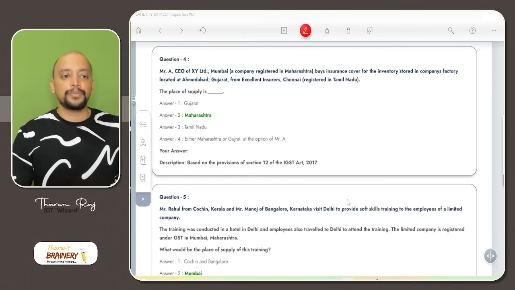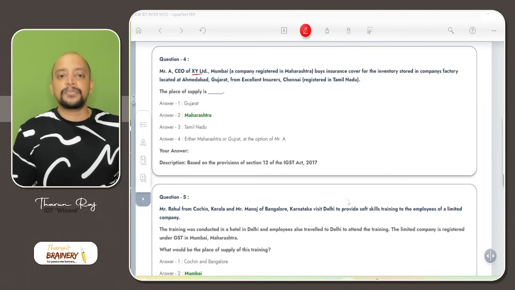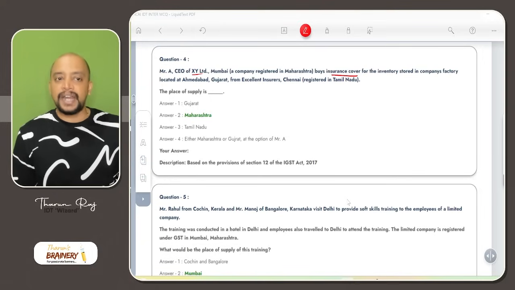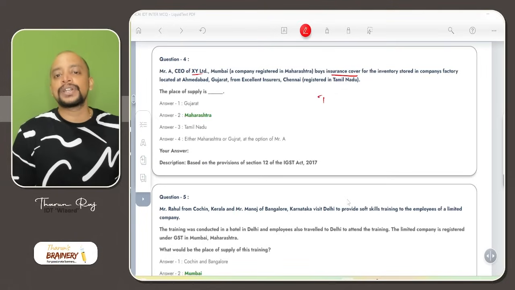Then next one, question number 4. Mr. A, CEO of XY Limited, Mumbai, a company registered in Maharashtra, buys insurance cover for the inventory stored in the company's factory located at Ahmedabad, Gujarat, from Excellent Insurance, Chennai, registered in Tamil Nadu. Now simple, again insurance services.